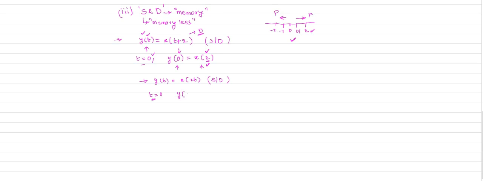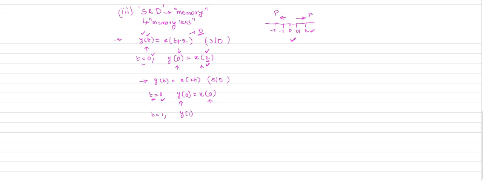What is the output response at time t equal to 0? The output at t equal to 0 is x of 0. That means the response at that instant depends on the value of the input at the same instant.